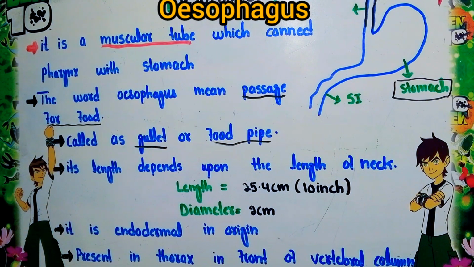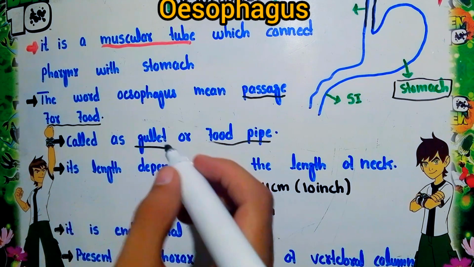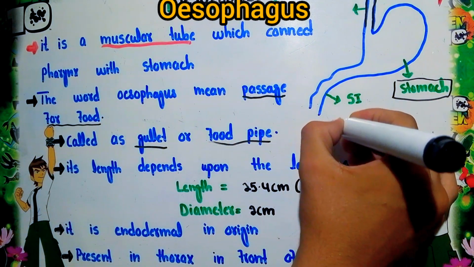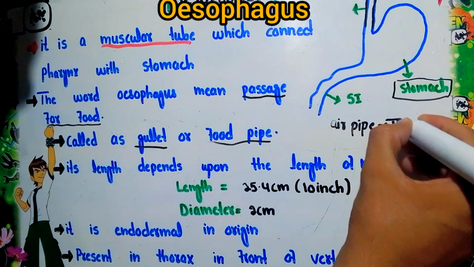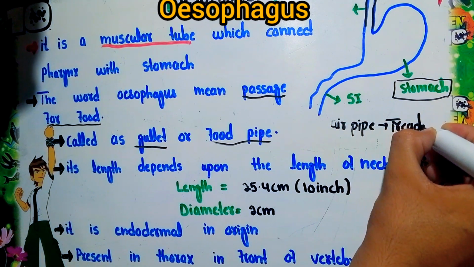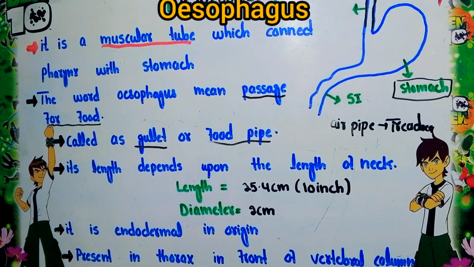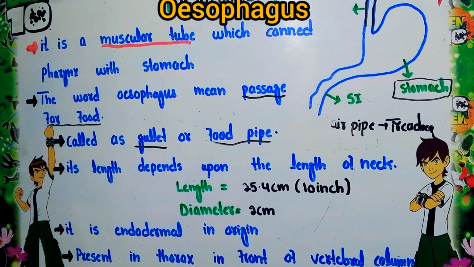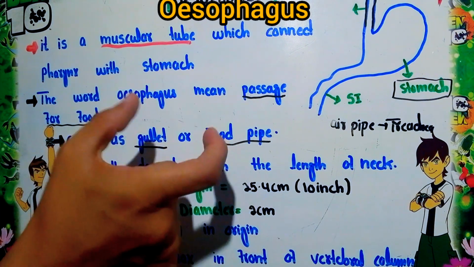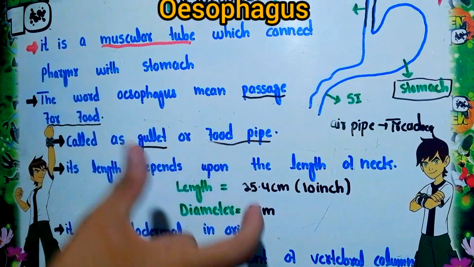One of the parts present in the respiratory system is called the air pipe. The term air pipe is used for the trachea, while food pipe is used for the esophagus. Now what is the length of the esophagus? Its length depends on the length of the neck. If an organism has a long neck, the length of the esophagus will also increase. But if an organism has a short neck, the size of the esophagus will also decrease.